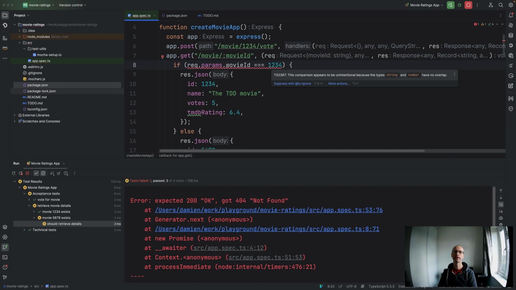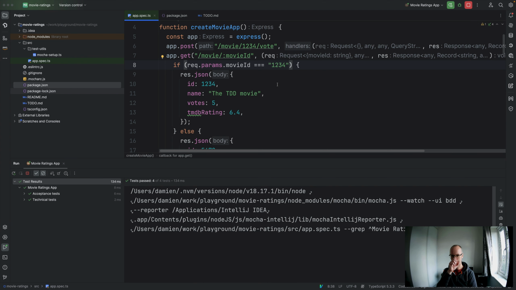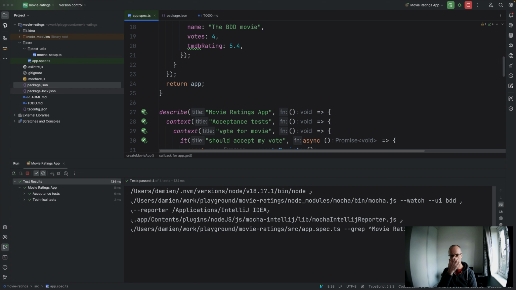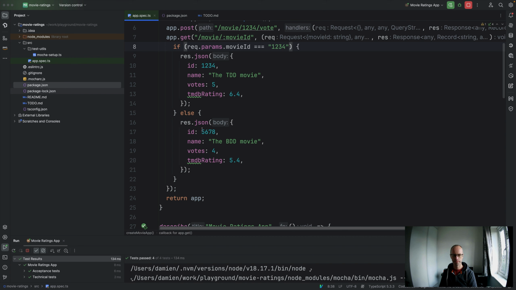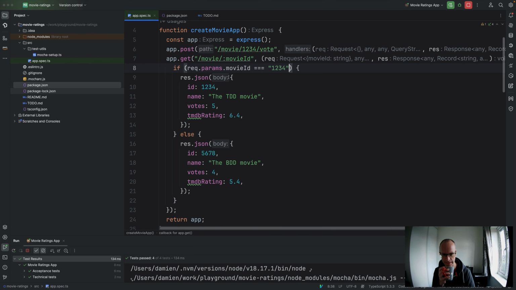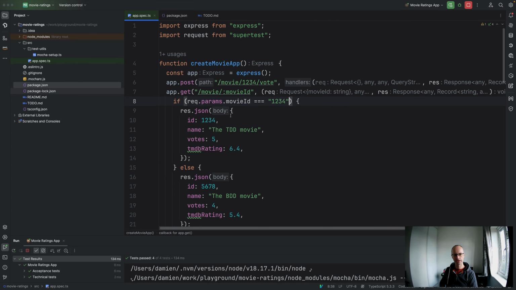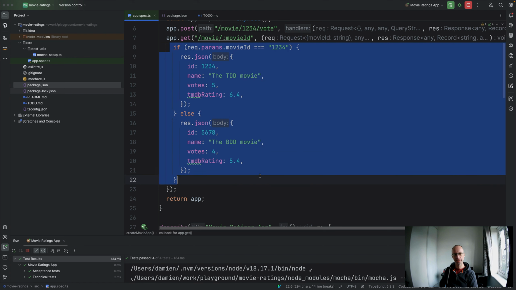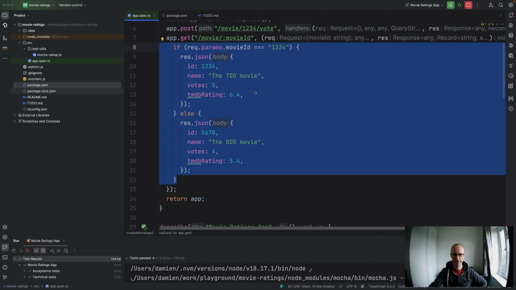What do we want to do there? Let's just do it. That's the easiest thing. So now we've forced ourselves to deal with the fact that we had a static hard-coded response and no flexible parameter ID. That feels like quite a nice thing. And now we can look at this and think, well, actually, what about this? We know that's wrong. We know that should be something else. But what should it be?